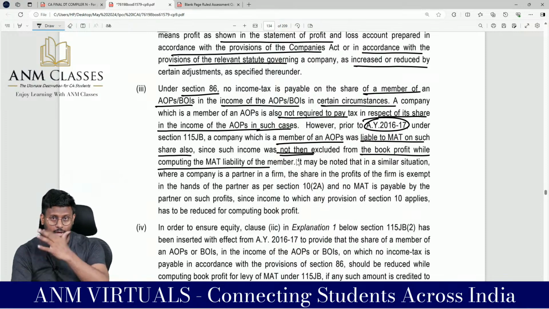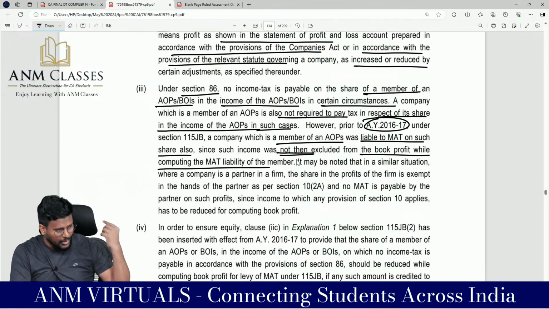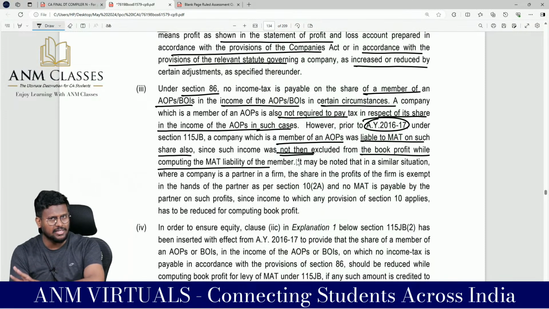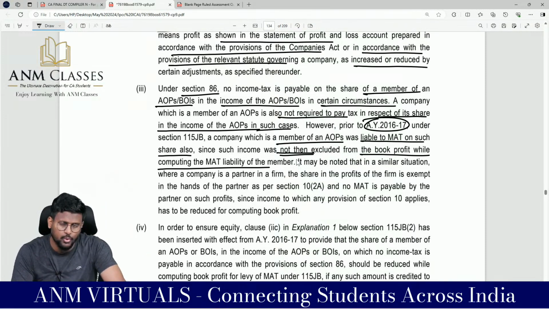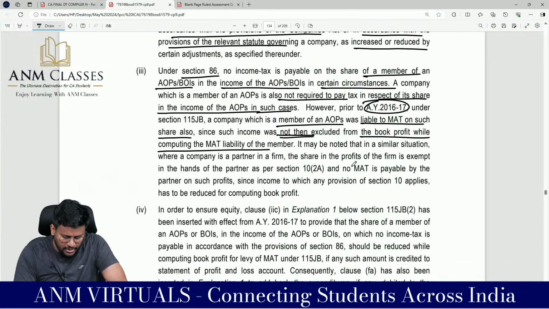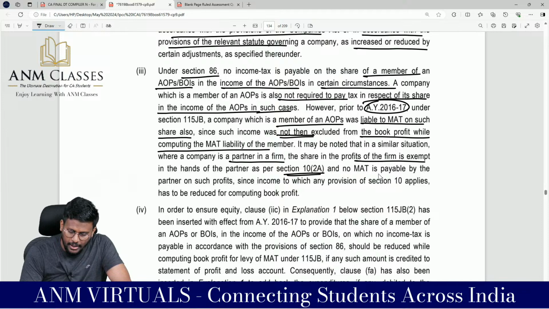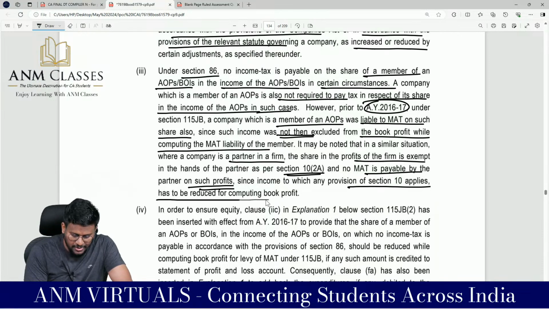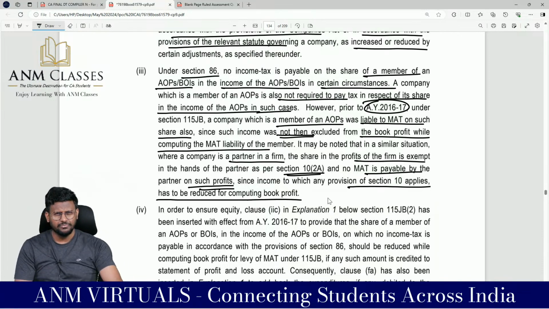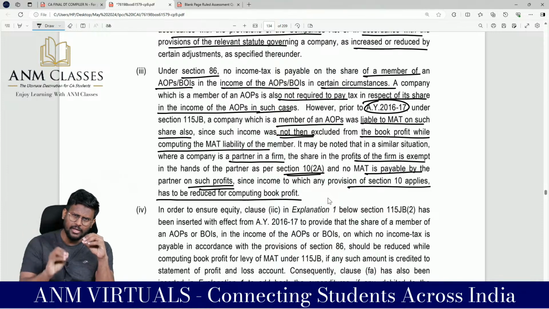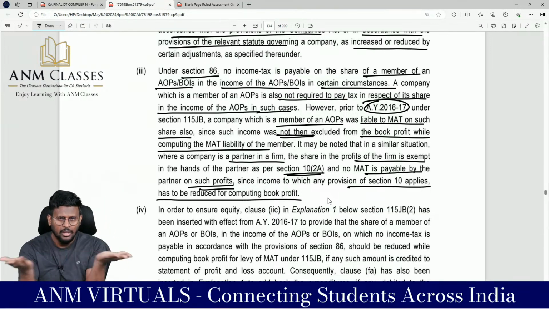Earlier, in that particular assessment year, the MAT format did not have that line. So the AOP or BOI paid tax at MMR and the company also had to pay 15% MAT, so it would lead to double taxation. So the government has amended the format. It may be noted that in a similar situation where the company is a partner in a firm, the share in the profit of the firm is exempt in the hands of the partner as per 10(2)(a) and no MAT is payable by the partner on such profit, since income to which any provision of section 10 applies has to be reduced in computing book profit. In a partnership firm, the company partner's income is exempt under section 10(2)(a). In the AOP or BOI case, there was no parallel.